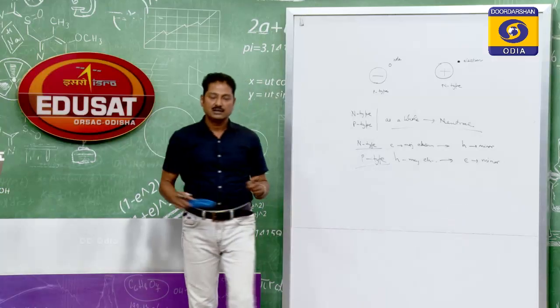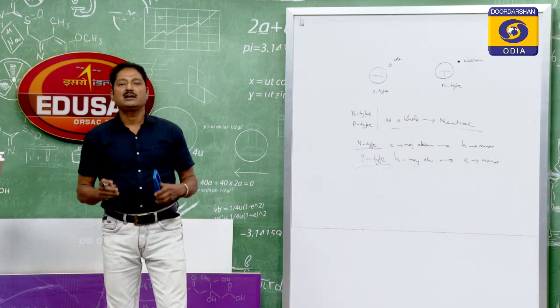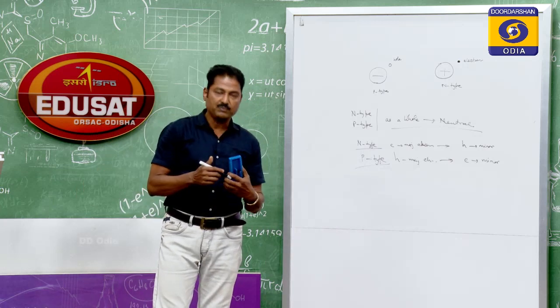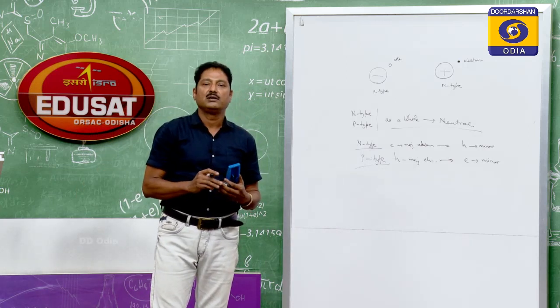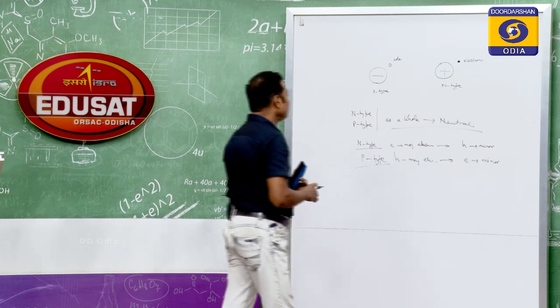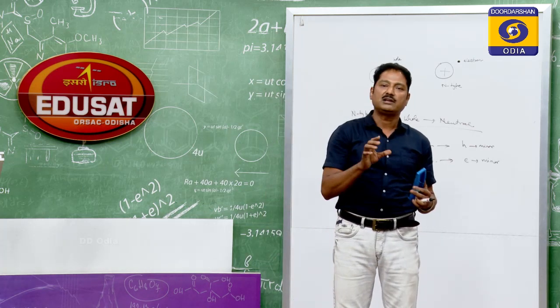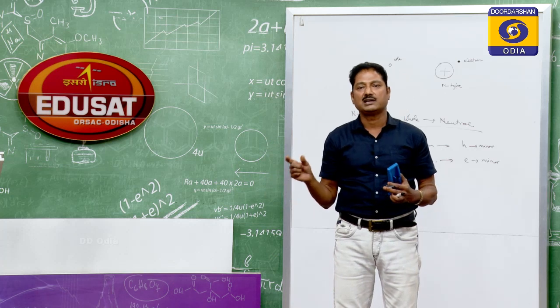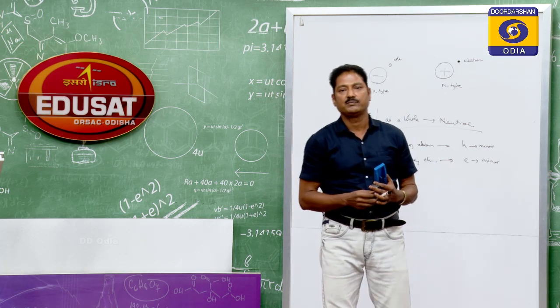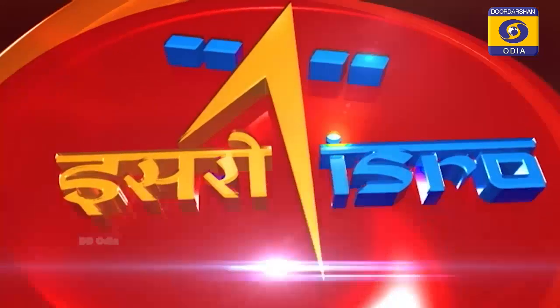In an ordinary conductor we have only one type of carrier, the electron, but in an extrinsic semiconductor we have two types of charge carriers, majority and minority, for n type and p type.